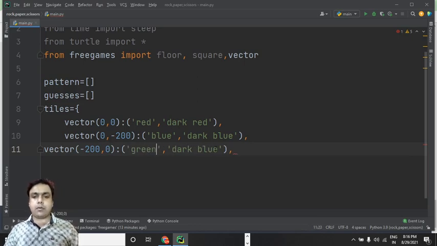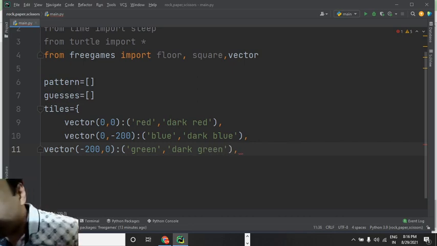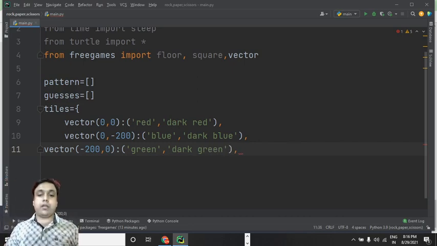It's very simple, the code is very simple. Definitely when you code it yourself, you'll find it more interesting, and the output is going to be more interesting than the coding part.